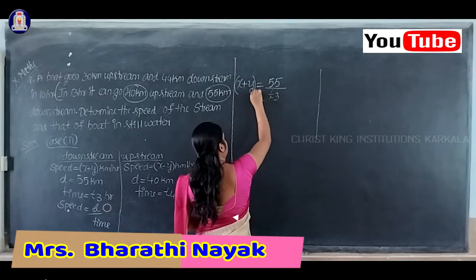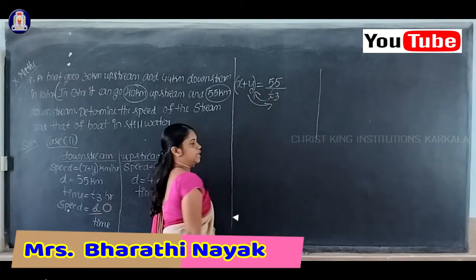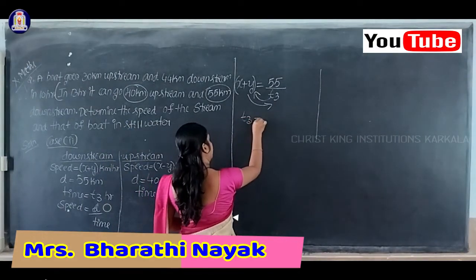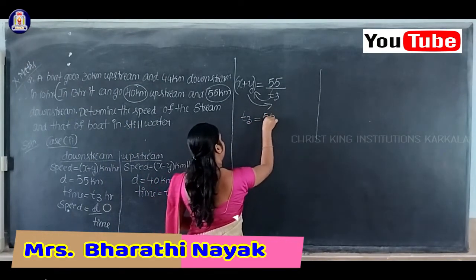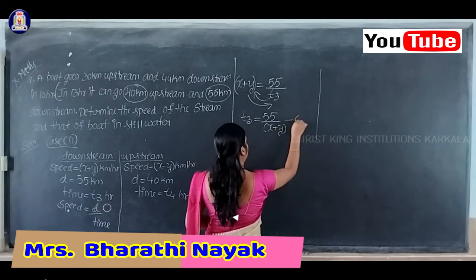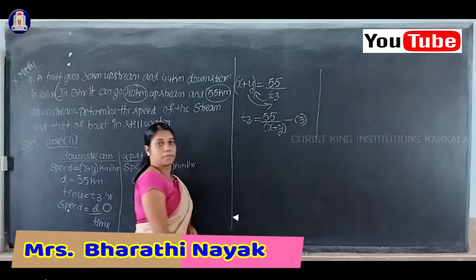Now we'll shift this T3 here, x plus y here. Then you will get T3 is equal to 55 by x plus y. So this is your equation number 3.